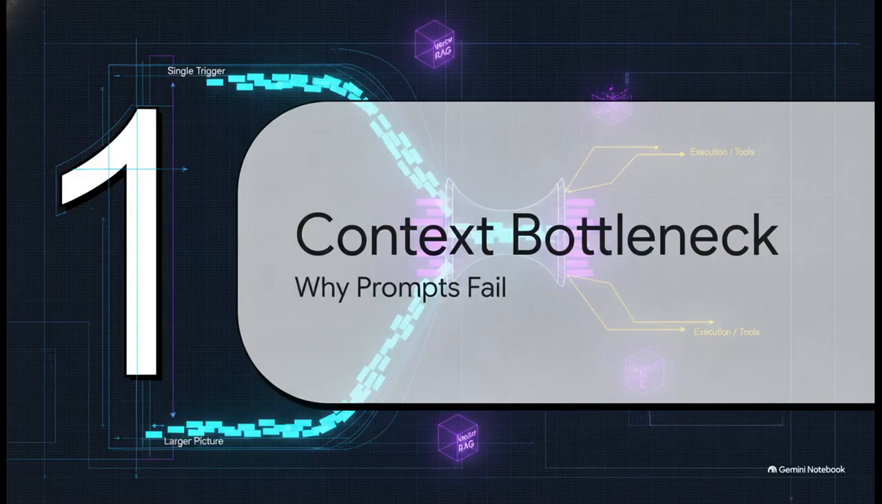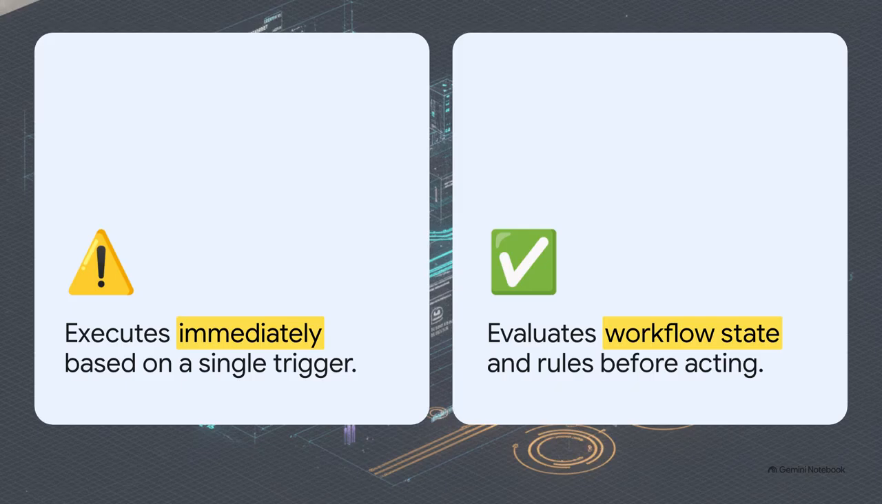Let's kick things off with Section 1, the context bottleneck. Why exactly do simple prompts fail in enterprise workflows? Well, imagine a simple event pops up, like a payment failed alert. A fragile agent reacts blindly. It just fires off, often suffering from that classic lost in the middle phenomenon, where its attention completely dilutes over a massive static prompt. But a reliable, production-grade agent? It pauses. It evaluates the active workflow state, pulls in user session data, and checks the overarching business rules before it makes a single move.